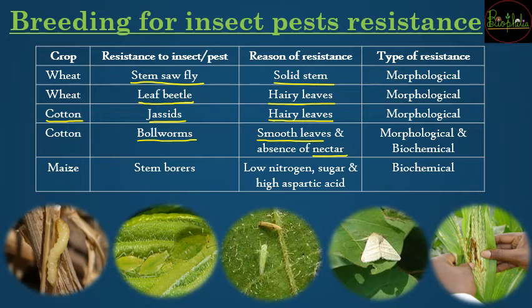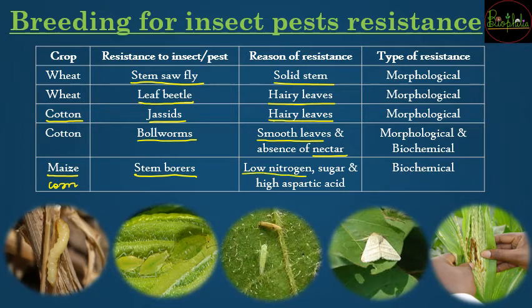by absence of nectar. Now the maize or corn में किससे डर है, corn में डर है stem borers से. So just like stem borers, they go into the stems and they will corrode everything from inside, and for the reason to keep them away, again a biochemical method was used, that was low nitrogen.